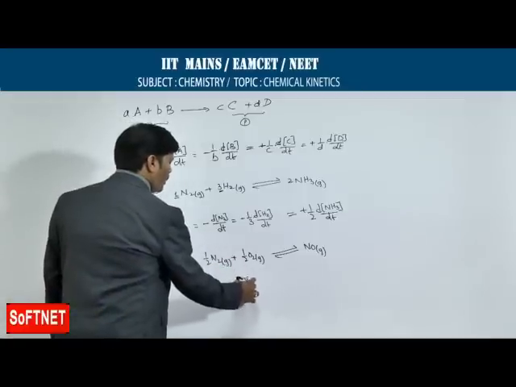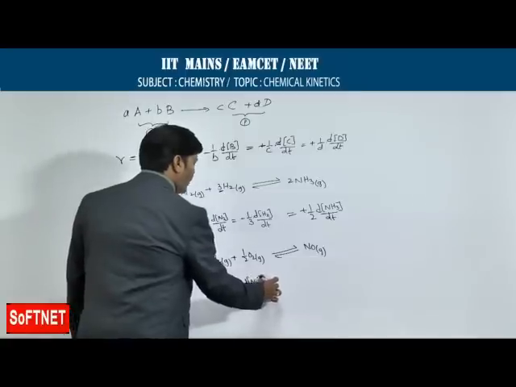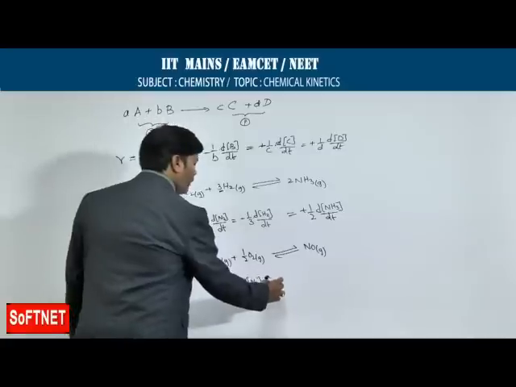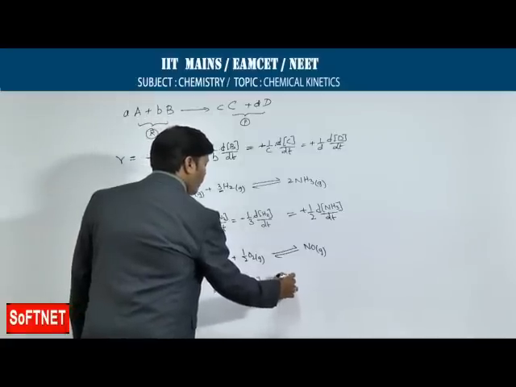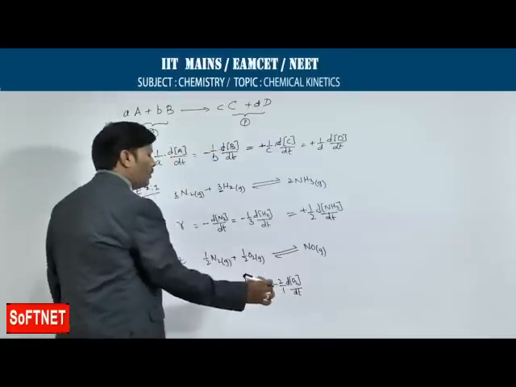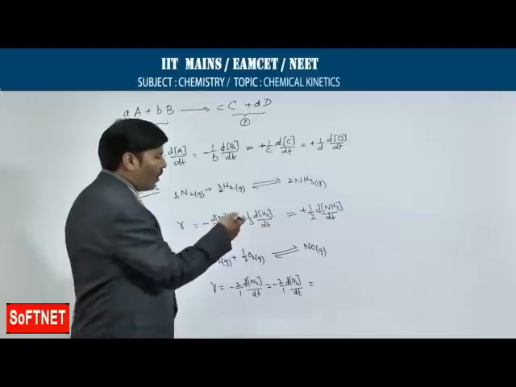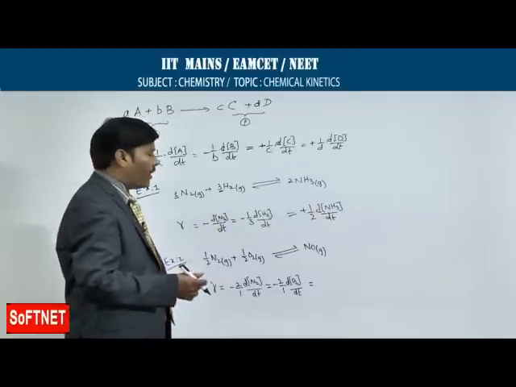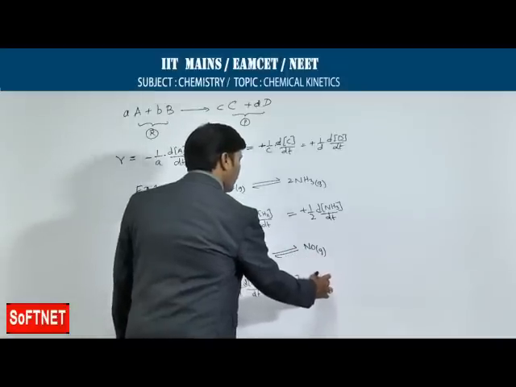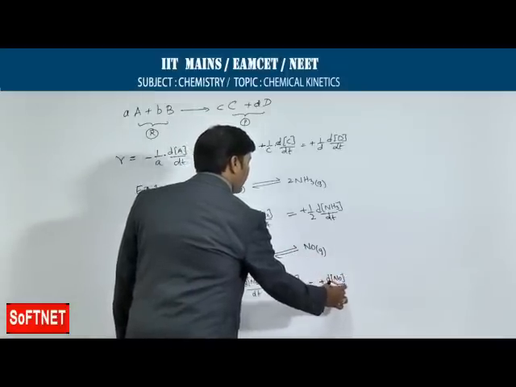minus 2 by 1 into change in concentration of N2 divided by change in time is equal to, same thing repeats even in the one more reactant, that is oxygen. So, minus of 2 divided by 1 of change in concentration of O2 divided by change in time is equal to, again go to the product side. Product side we have nitric oxide, nitrogen monoxide, neutral oxide. So, take this nitrogen monoxide, nitric oxide, it is a product. So, change in concentration of nitric oxide divided by change in time.